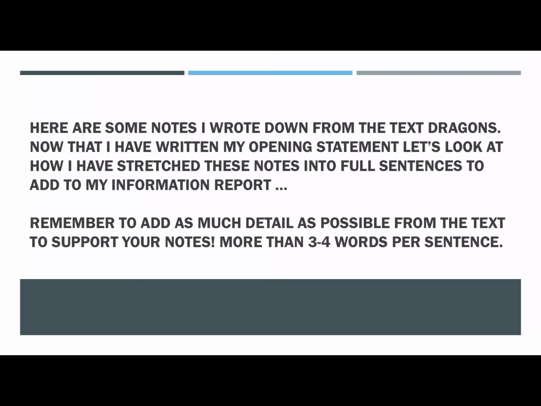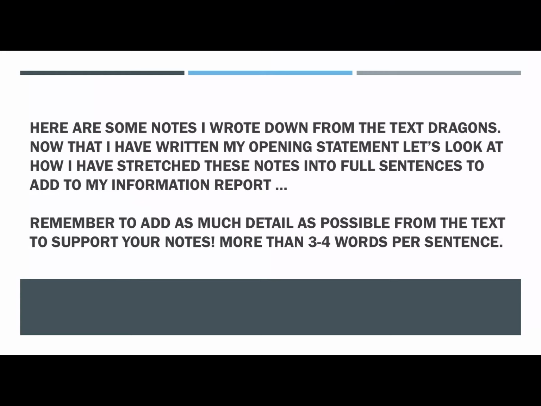Now let's have a look at some of the notes that I've written down and how we can extend these notes into a sentence. So here are some notes that I wrote down from the text Dragons. Now that I have written my opening statement, let's have a look at now how I've stretched these notes into full sentences to add to my information report. Remember to add as much detail as possible from the text to support your notes. More than 3 or 4 words per sentence.